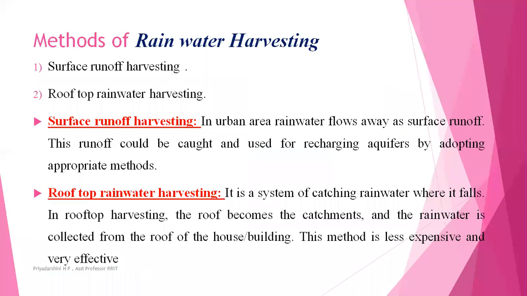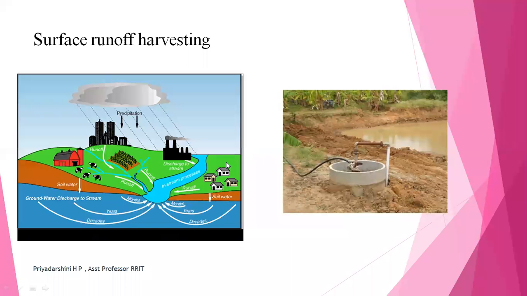So this will be directly considered surface runoff. And this runoff can be caught and used for recharging the aquifers by adopting the appropriate method. The water enters below the ground level, and also enters the streams, the rivers and everything. So what will happen is the groundwater level will increase. When the groundwater increases, again you can see in this figure, the second picture, by using bore wells you can take up the water again. So this is called surface runoff water harvesting.